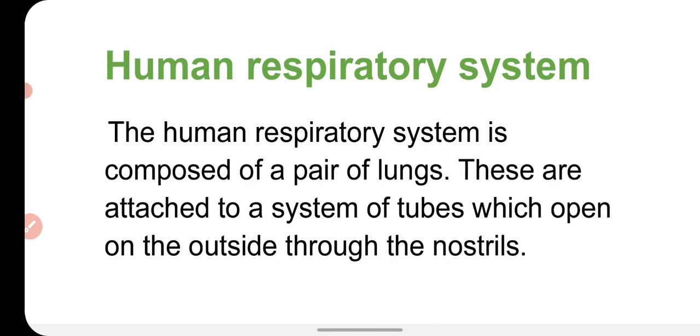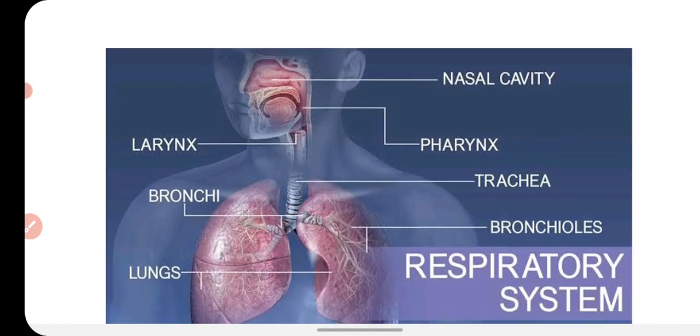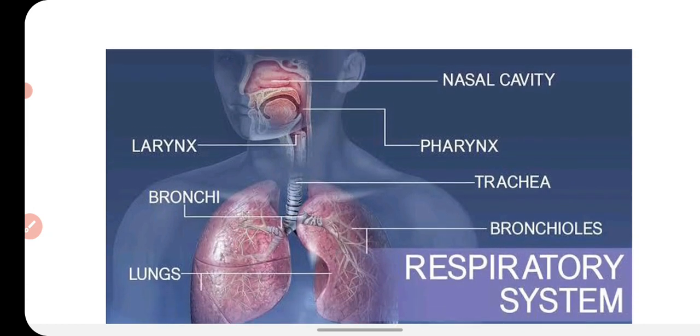Now we will talk about the human respiratory system. The human respiratory system is composed of a pair of lungs. These are attached to a system of tubes which open on the outside through the nostrils. So you can see here that the main organ of our respiratory system is the lungs that we have in our chest area, the thoracic region, and these lungs are connected with the tube called trachea, and it opens in our nose.